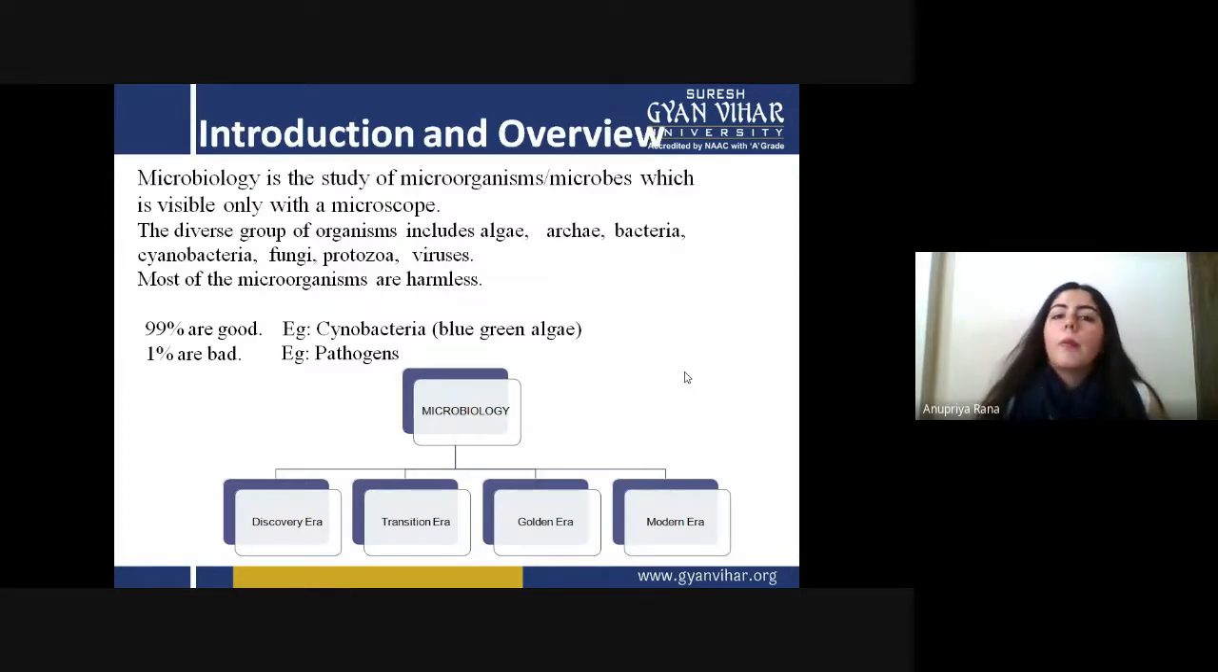Basically, if we talk about what microbiology is, in the simplest form of definition, we can say that microbiology is the study of microorganisms, or microbes, the very tiny things which cannot be seen by your naked eyes, and for seeing them you need a microscope. Anything which we are able to see under the microscope, we can call microbes or microorganisms. Studying these microbes is called microbiology.